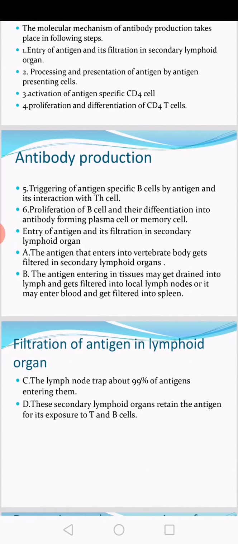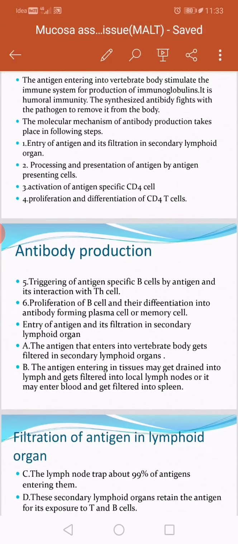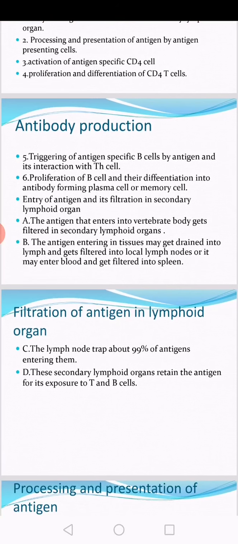So firstly there is the entry of antigen, then the processing and presentation of the antigen by antigen presenting cell towards the immunocompetent cell, activation of T4 cell, proliferation and differentiation of T4 cell. After proliferation and differentiation of T4 cell, the T cell gets divided into T cell subsets: T effector, T helper, T suppressor, T regulator cell, cytotoxic T cell, like that.